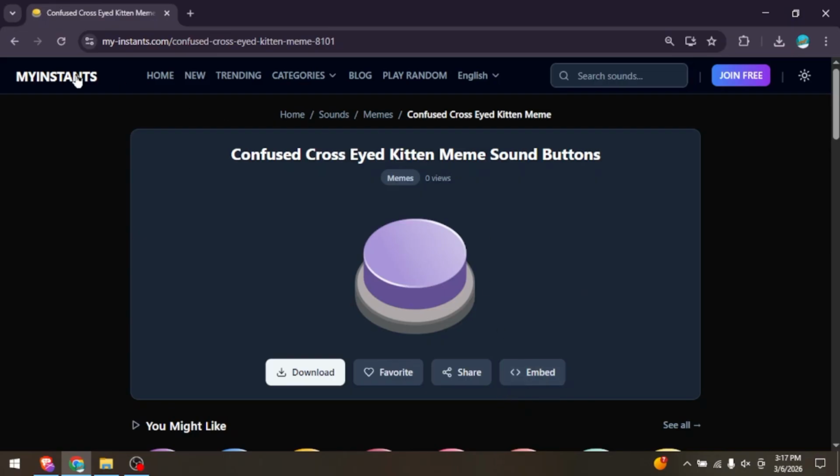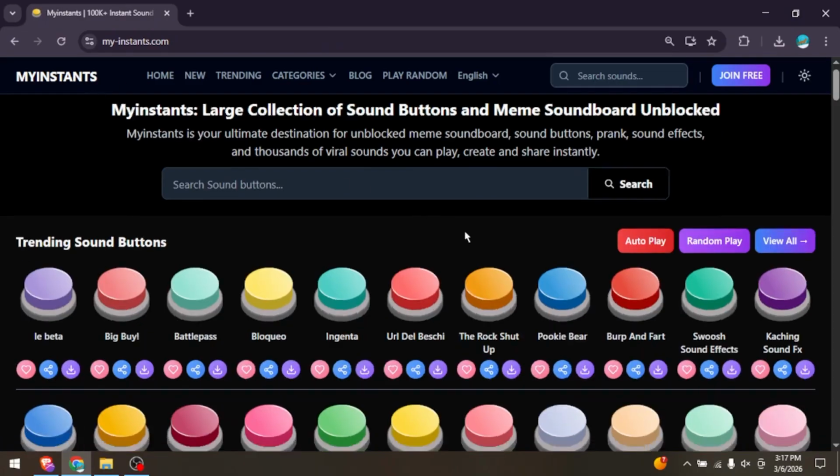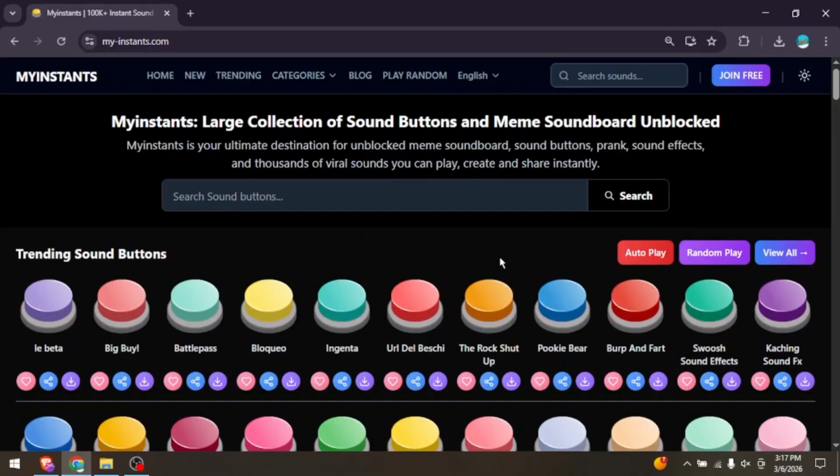your website. The website also includes fun features like autoplay and random play, which automatically play different sounds, and that's how you can easily use mindstints.com to find, play, and download meme sound effects for free.